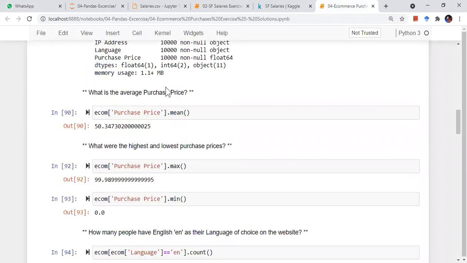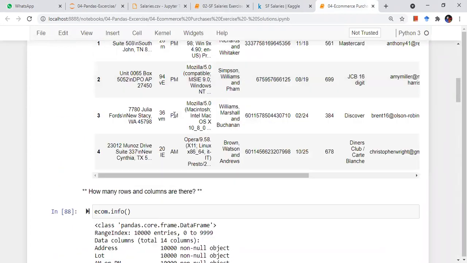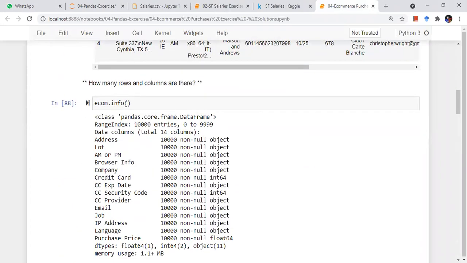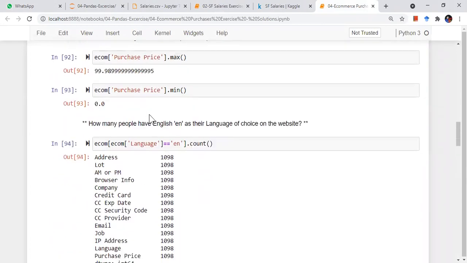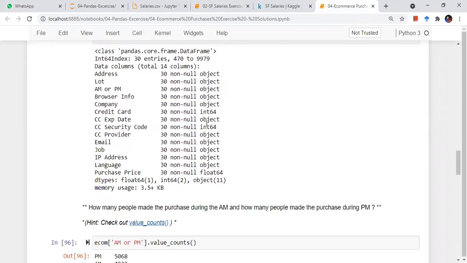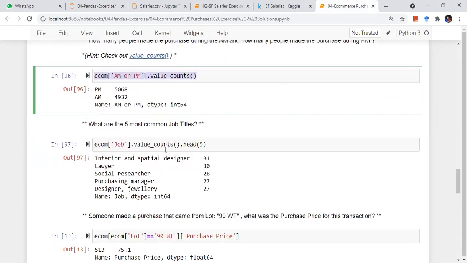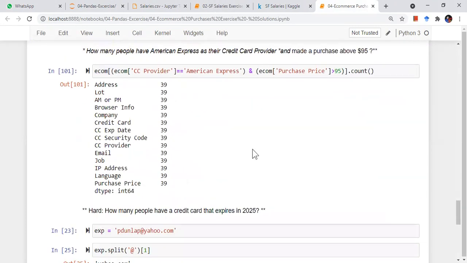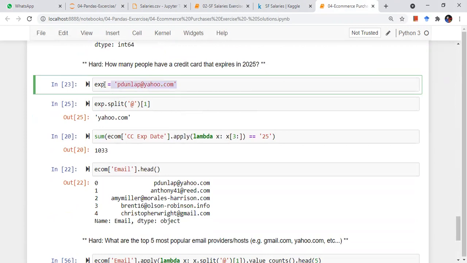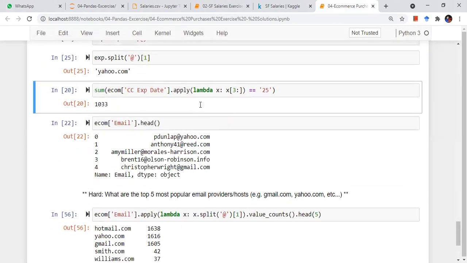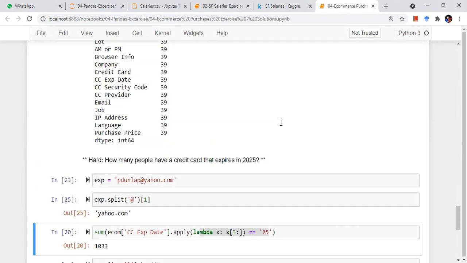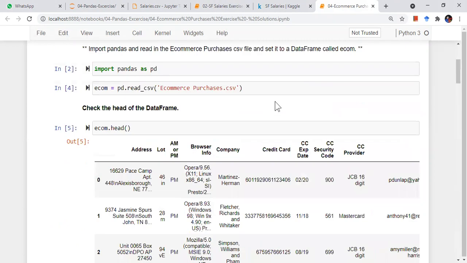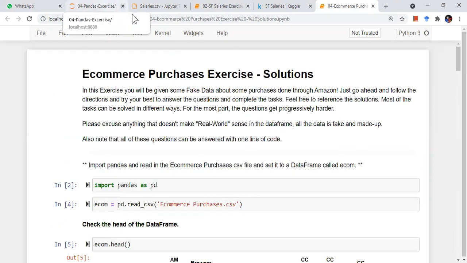Same thing, you have to read from a CSV file, then use the .info method to understand how many rows are there and what the different columns are, then apply some functions on the columns and do some value counts. So all of these things will become very known to you. Some function we have to write to split a column entry like this. Okay, so lambda functions, you will have to go back to Python revision. So please go through it on your own. It will be for your own benefit, right?